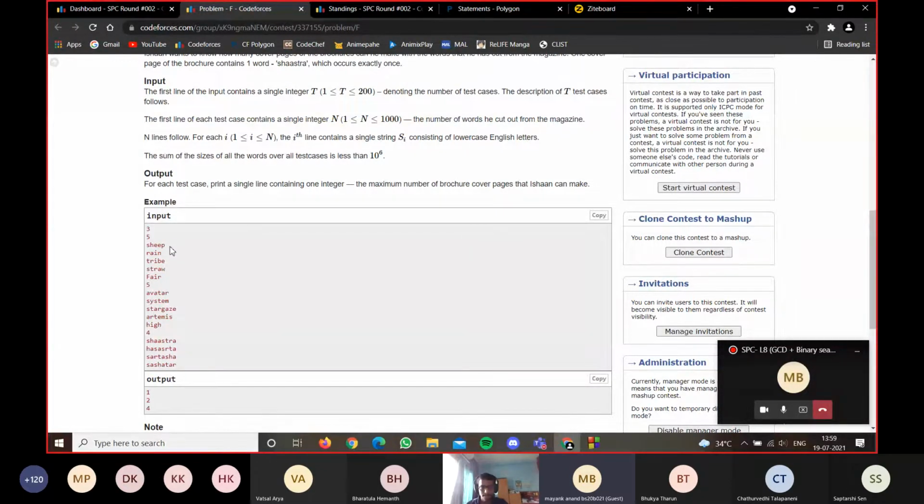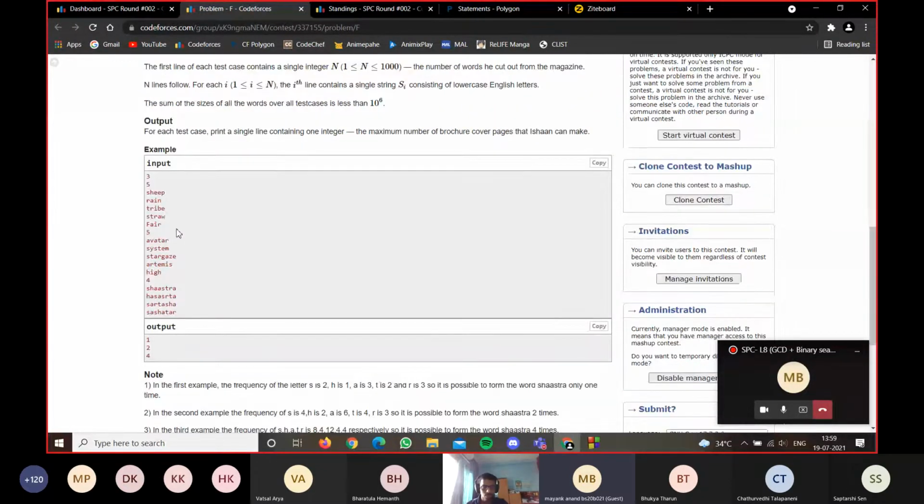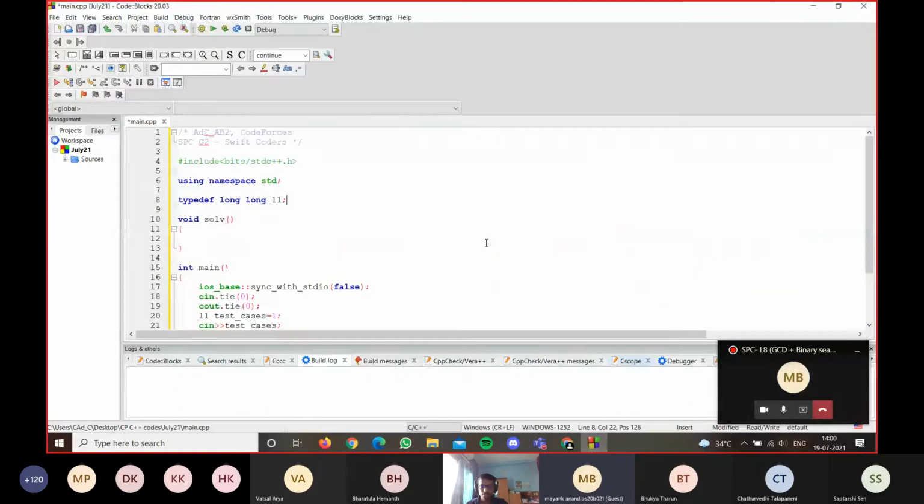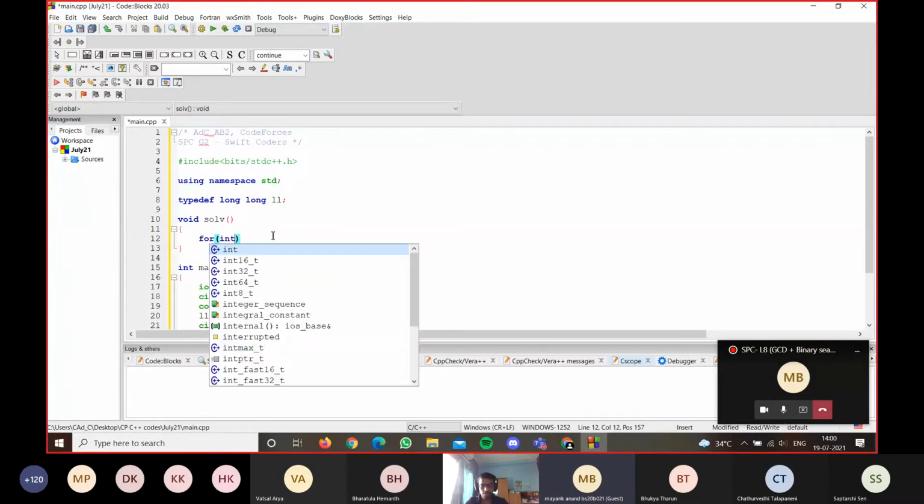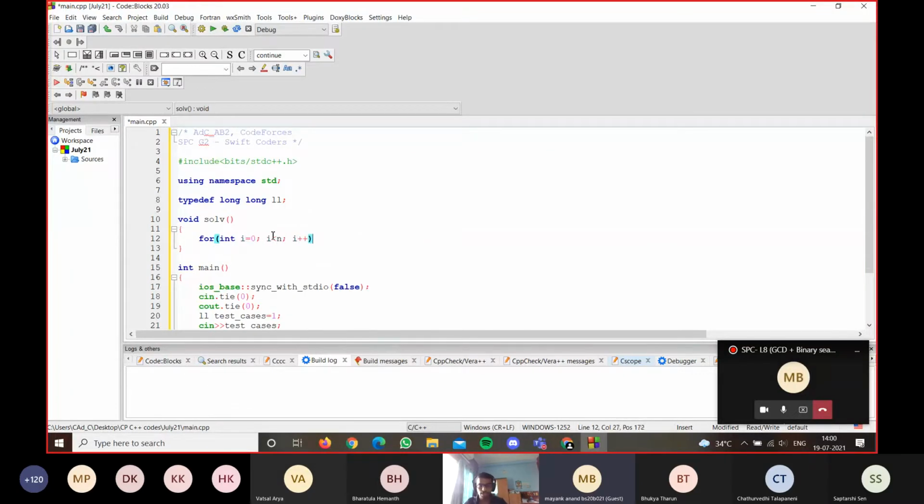In each test case we have a certain number of words, right? Yeah, we have 5 words. And for each word, you have to check each letter. So we have to do two things, like one loop inside the other, one for the words and the other for the letters. So basically, if I give you the number of words, you'll maybe declare a string S, and then you'll go to the size, right? Is there any problem with the time complexity?